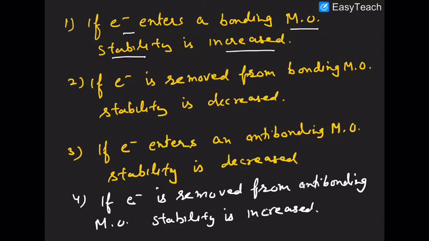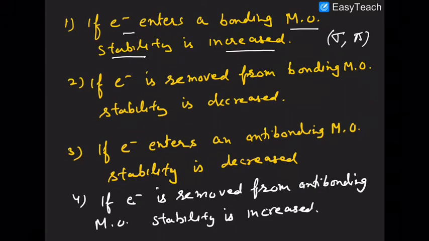So if an electron enters a sigma or pi bonding MO, stability would increase. But if an electron is removed from a bonding MO, stability is decreased. So it means entry to the bonding MO increases stability, and removal of the electron will decrease the stability.